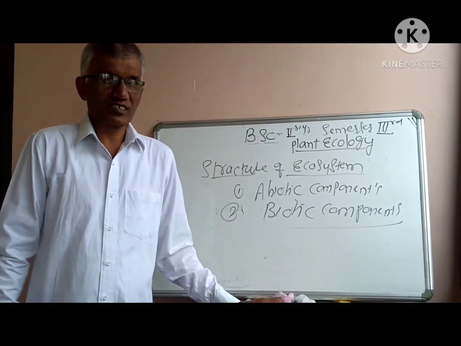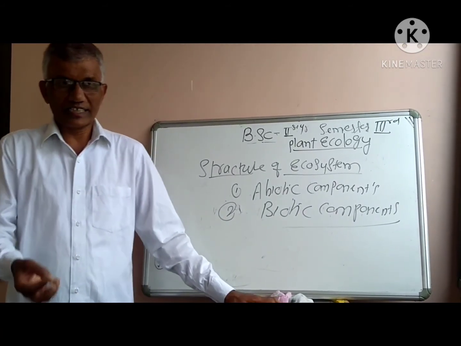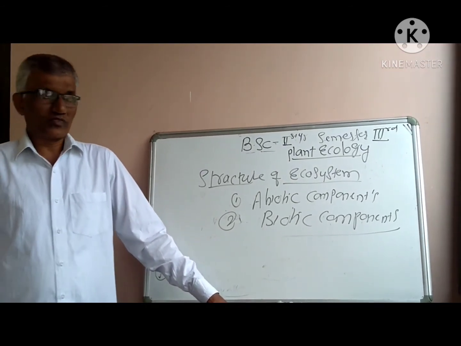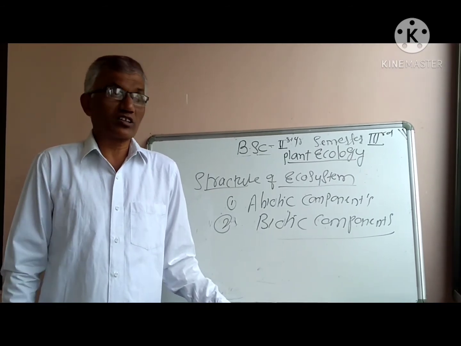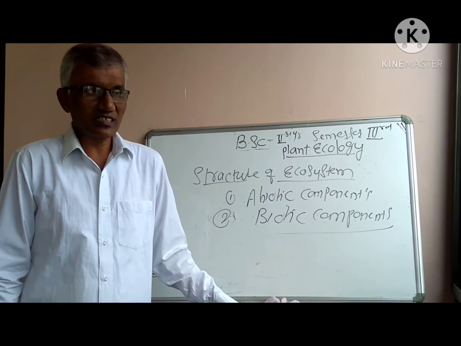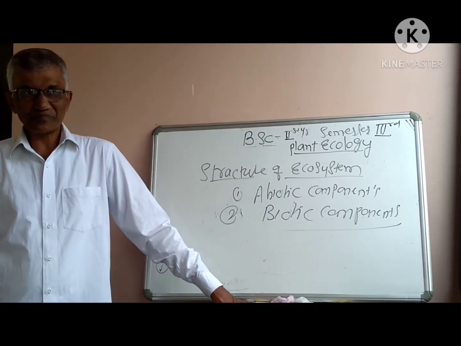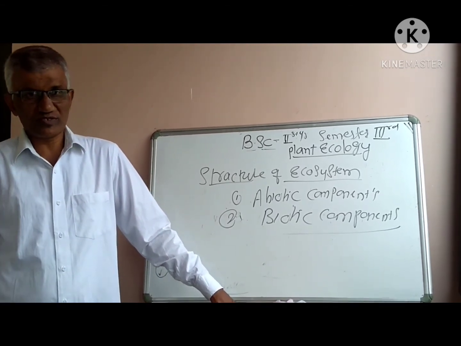For example, animals like deer and rabbit are directly dependent on producers, and they are also known as herbivores. Herbivores means they eat only plants. They are known as primary consumers.